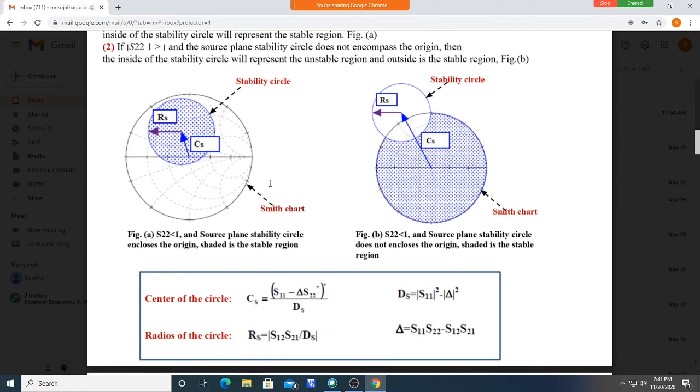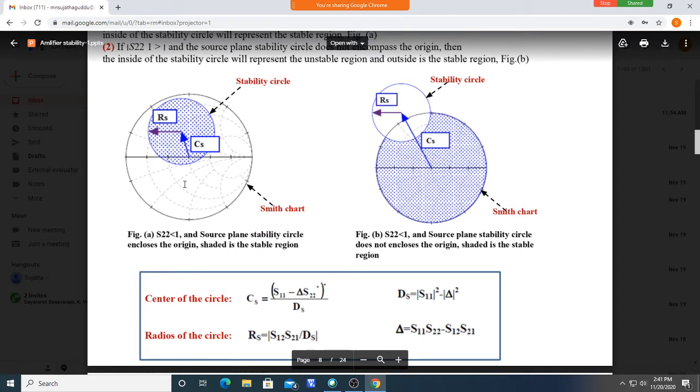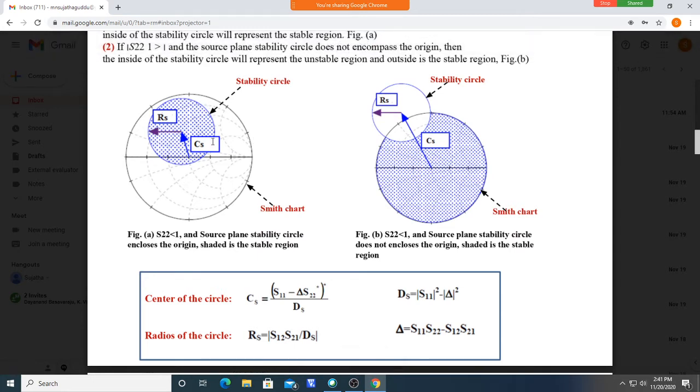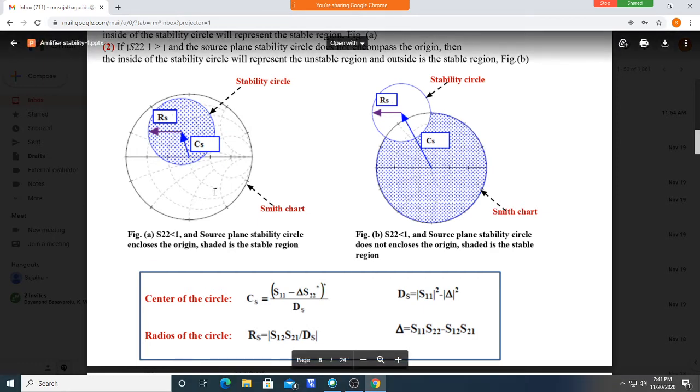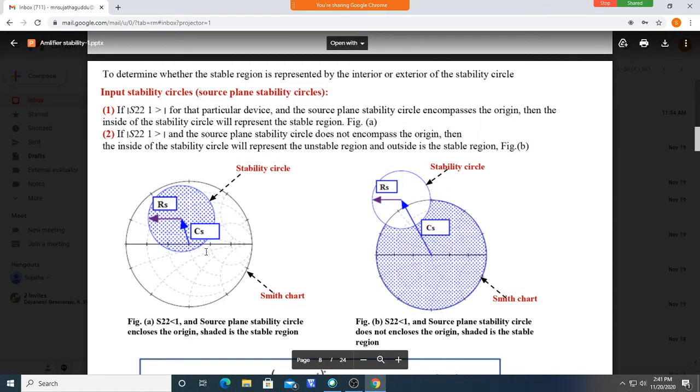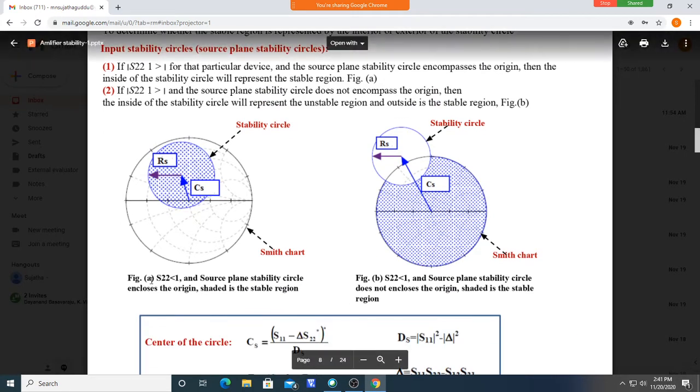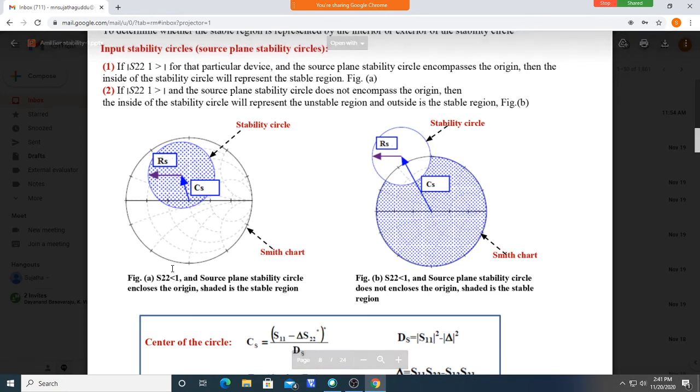For example, the stability circle is enclosing the Smith chart. One more parameter you should see is S22.